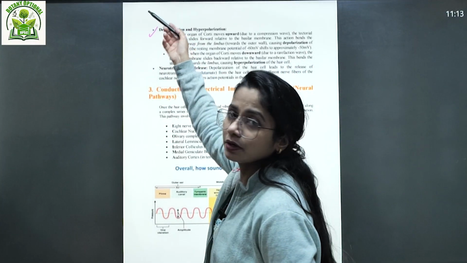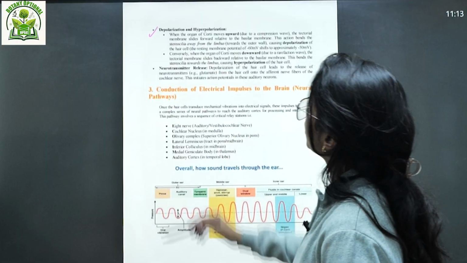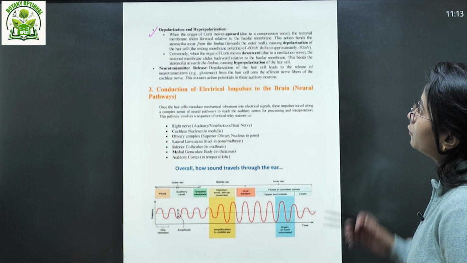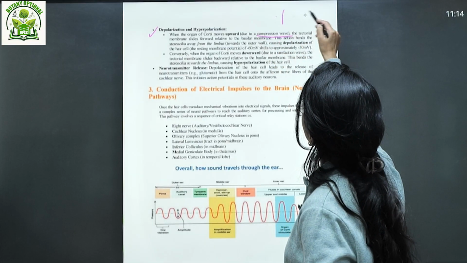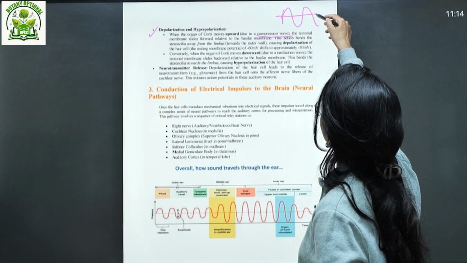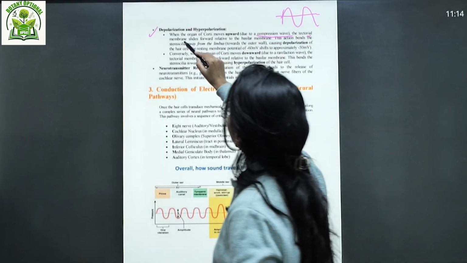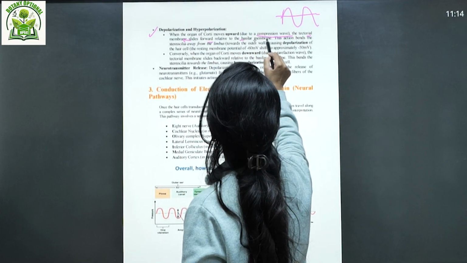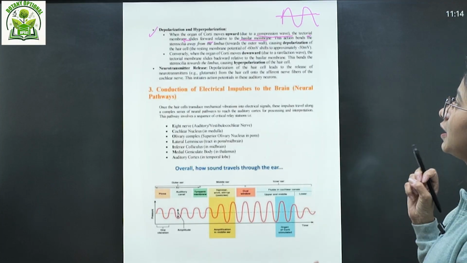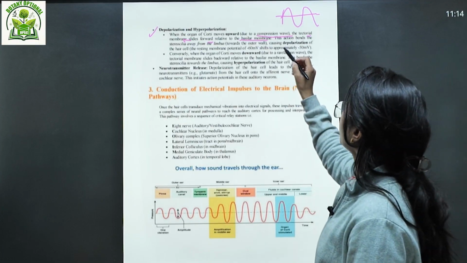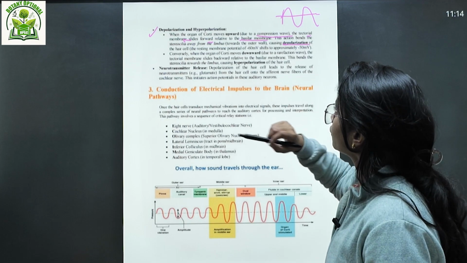Then what is happening? Again, look at this. This is depolarization and hyperpolarization. When the organ of Corti moves upwards due to the compression wave, of course, we know that compression and rarefaction is one of the wave qualities, the tectorial membrane slides forward relative to the basilar membrane. This action bends the stereocilia away from the limbus towards the outer wall, causing the depolarization of the hair cell.